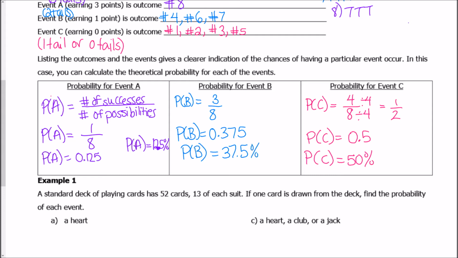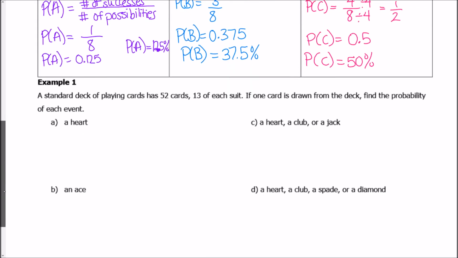So this is what we should have expected for our probabilities, but it's not exactly what happened when we did this. So we're going to talk about why that didn't happen in class, okay? All right, so now let's go ahead and do our example right here.